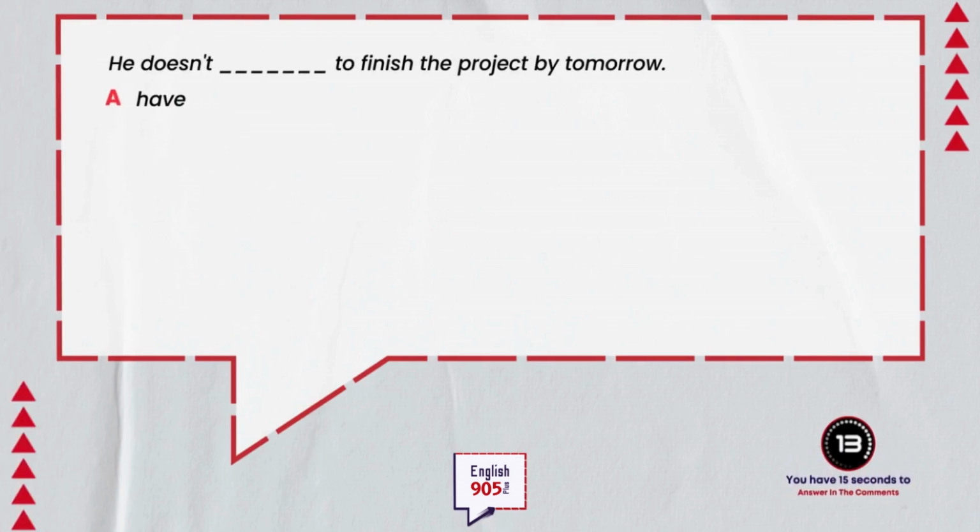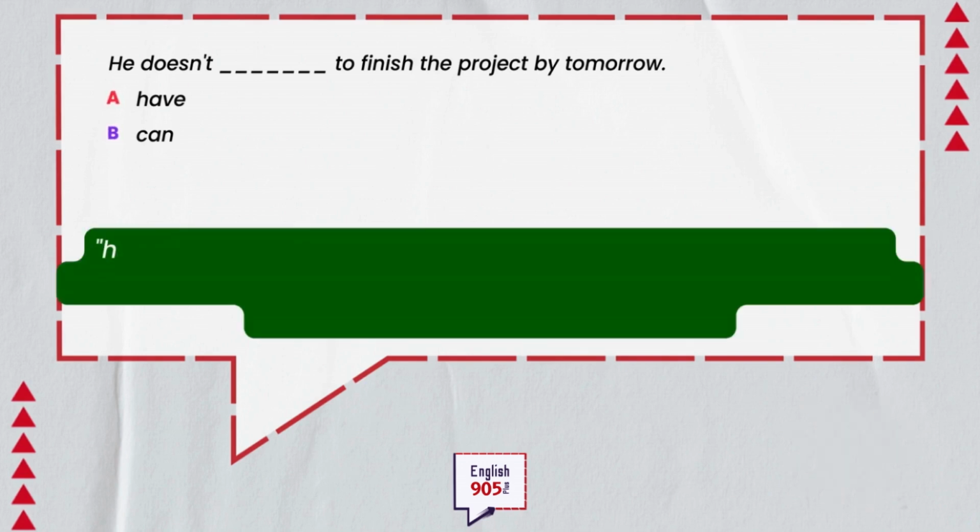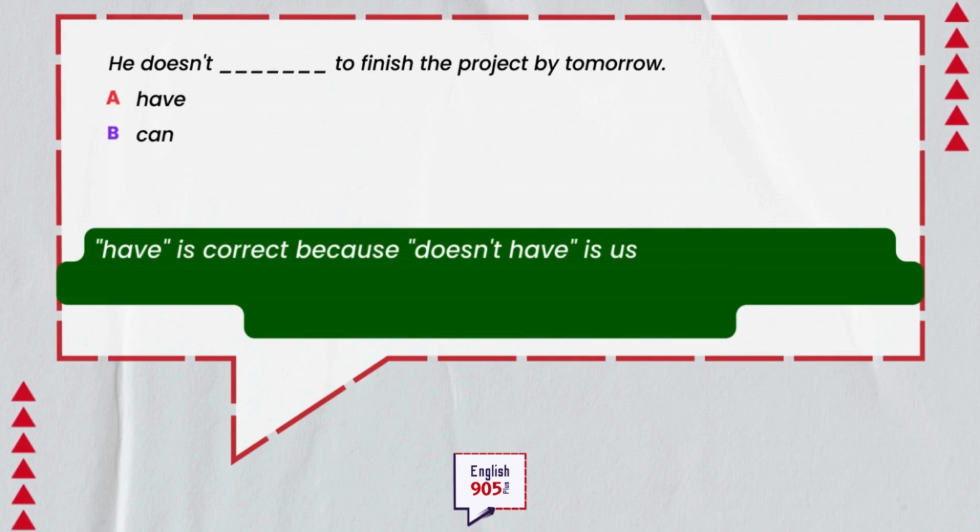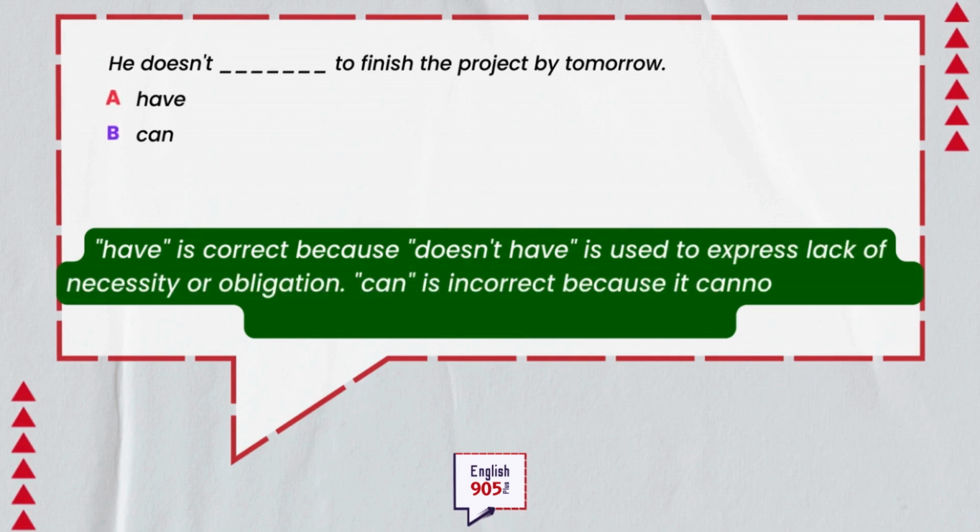A. He doesn't have to finish the project by tomorrow. B. He doesn't can to finish the project by tomorrow. Which one is correct? Answer in the comments below. Have is correct because doesn't have is used to express lack of necessity or obligation. Can is incorrect because it cannot be used in the negative form to express necessity.